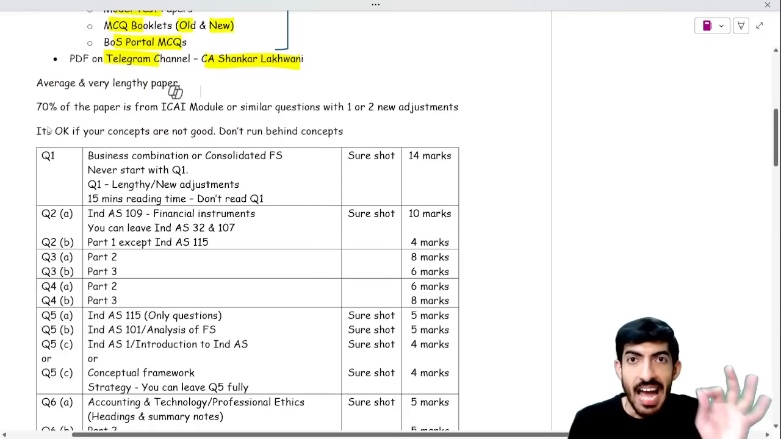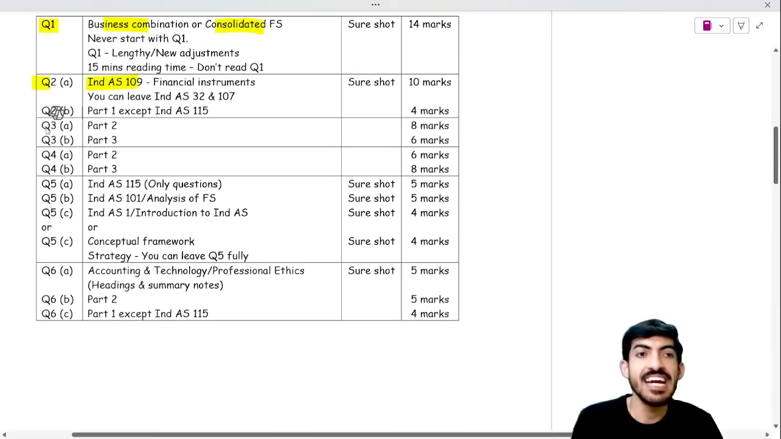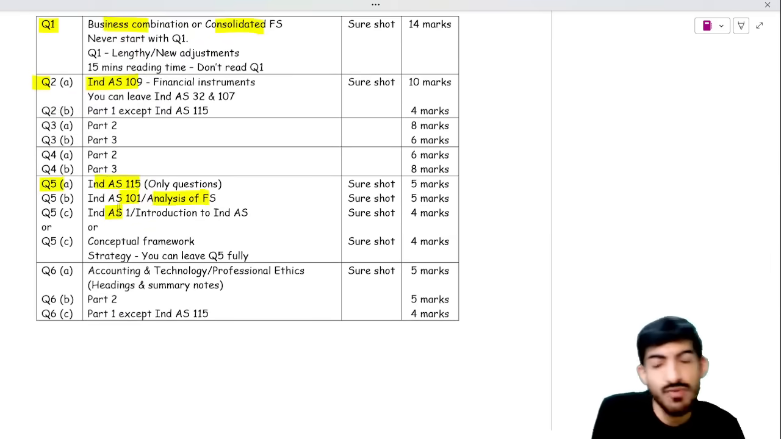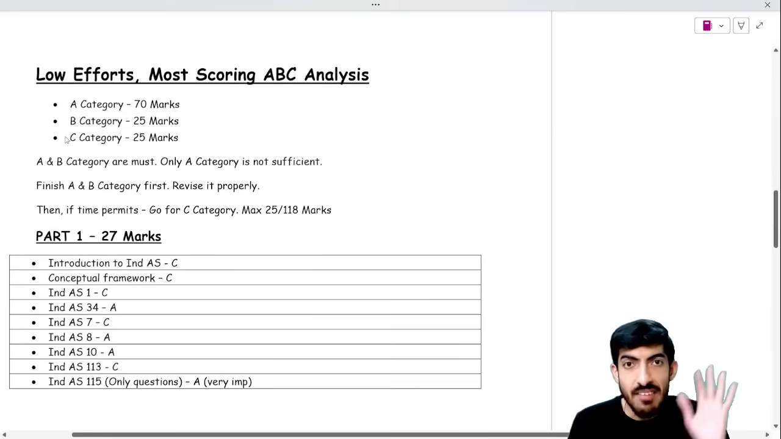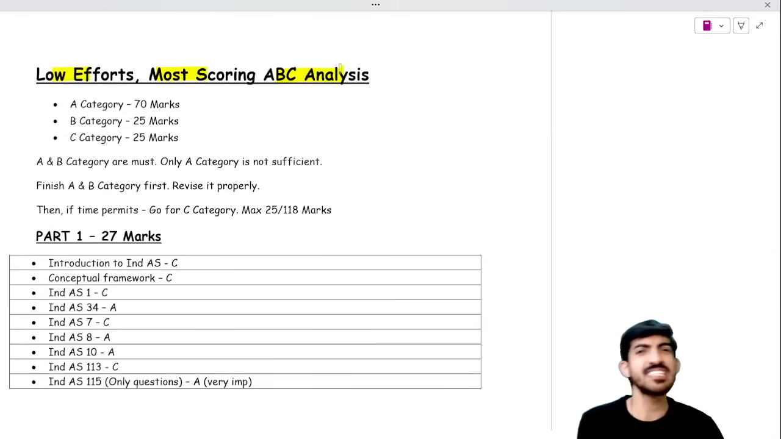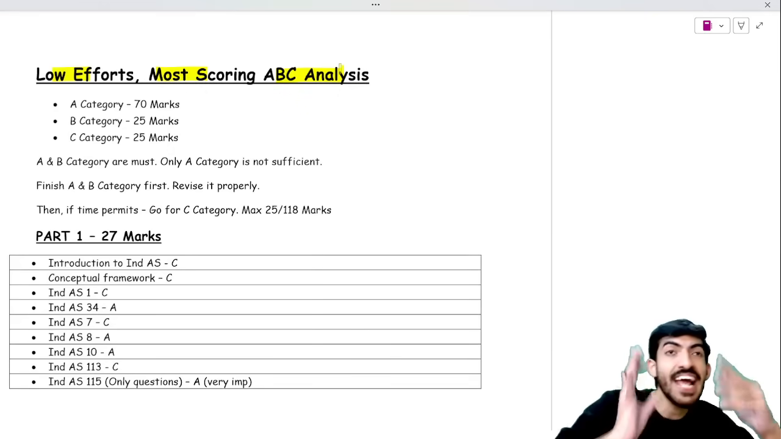See, I have decoded what all questions will be asked. Question 1, business combination, consolidated FS. Question 2, Ind AS 109. I will be discussing it in detail. Question 5 is fixed: Ind AS 115, 101, analysis of FS, Ind AS 1. I will discuss in detail and share with you low efforts, most scoring ABC analysis. This is the most accurate ABC analysis based on all the trend analysis and future expectations.